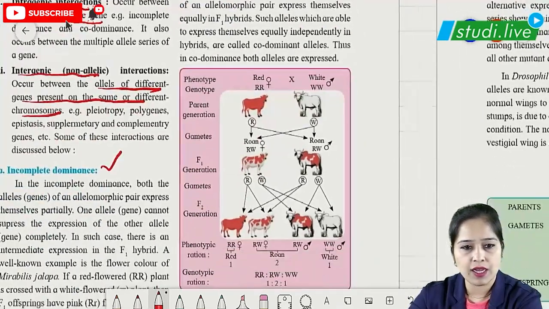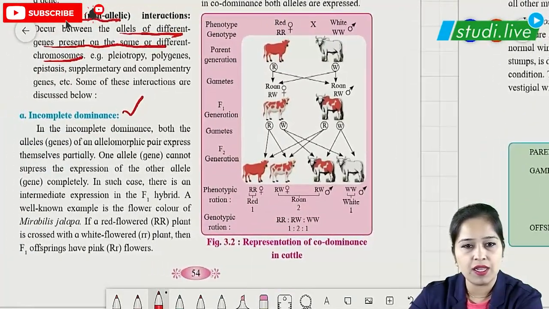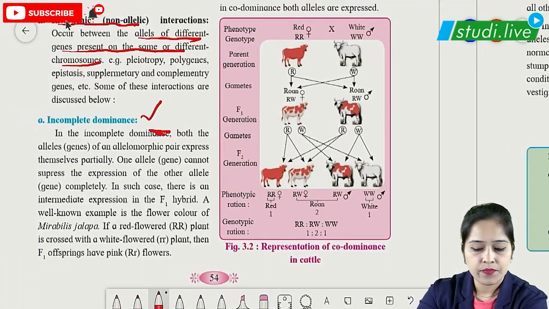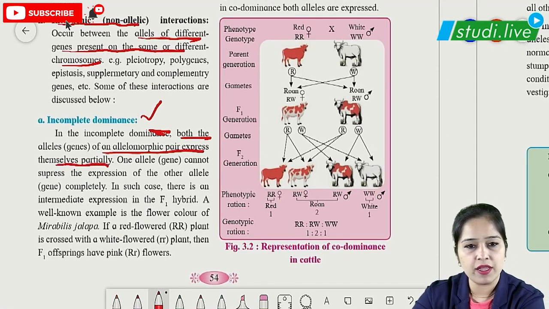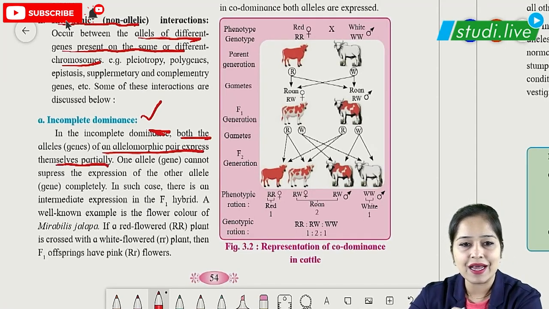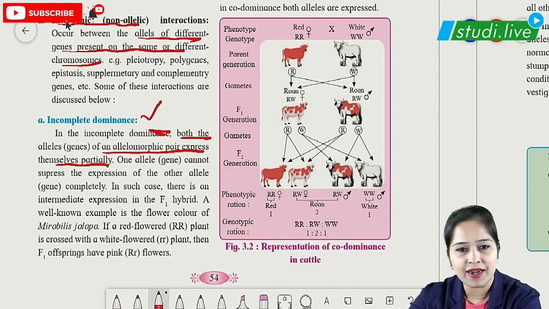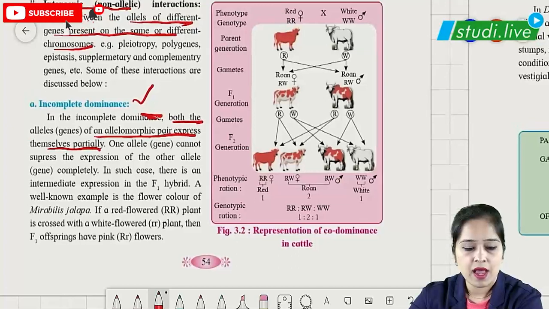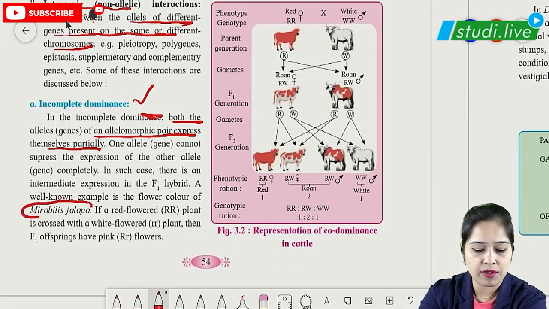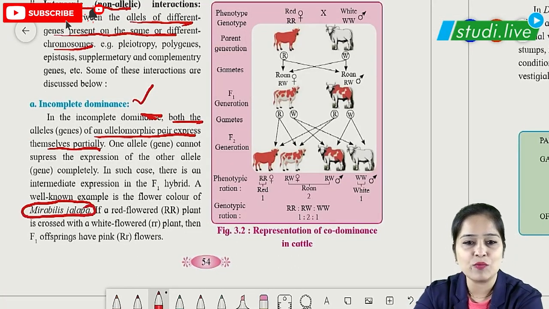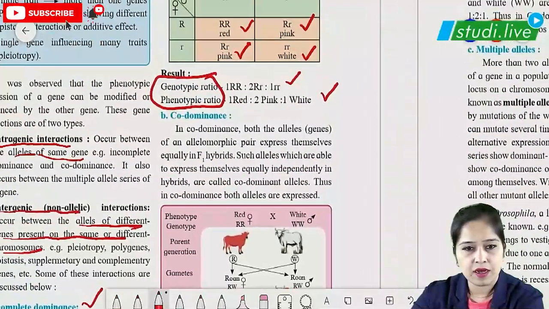So this was our incomplete dominance, where both the alleles of an allelomorphic pair express themselves partially, which means none of the alleles is completely dominant over the other. Red is expressing partially and white is expressing partially. So between them, red and white, we have the color pink. A very important example to remember is Mirabilis jalapa, which is also known as the 4 o'clock plant. This 4 o'clock plant is the example of incomplete dominance.